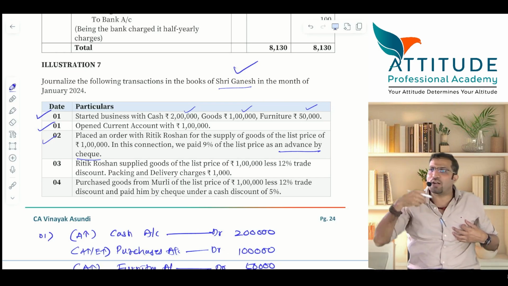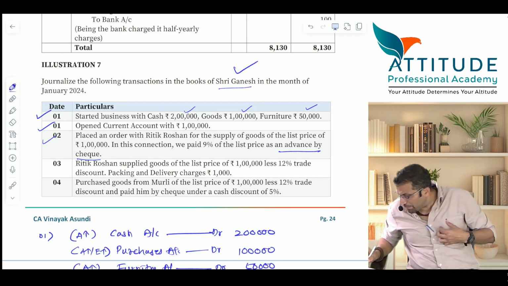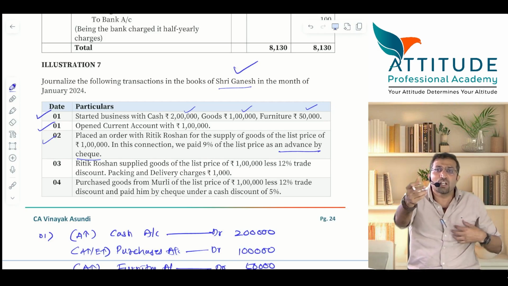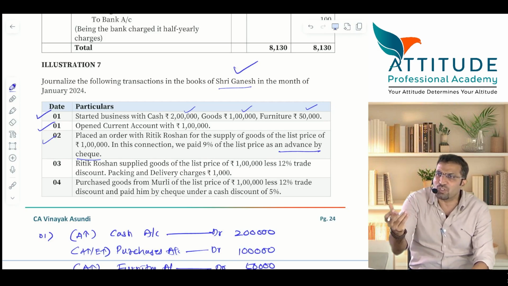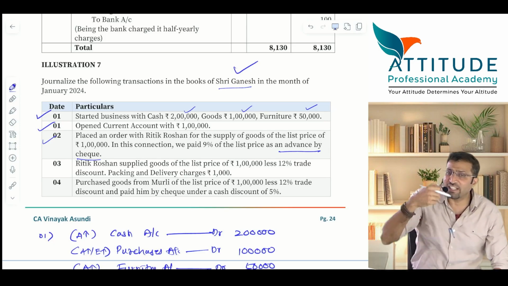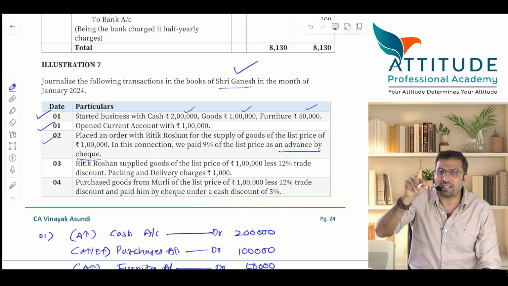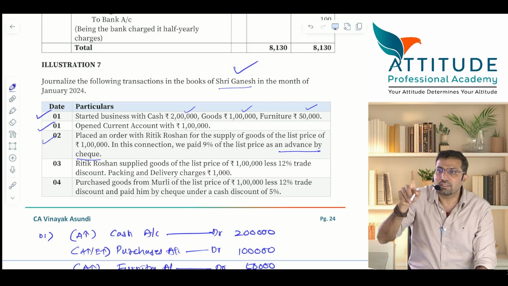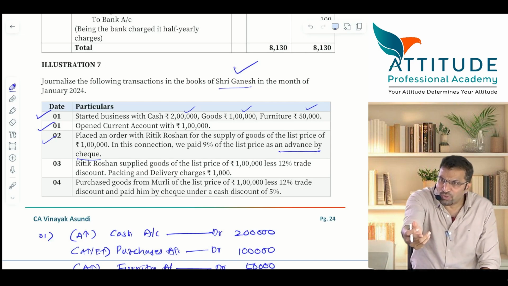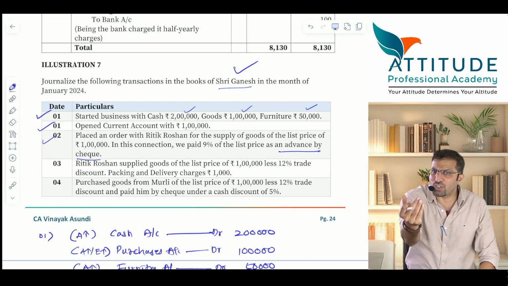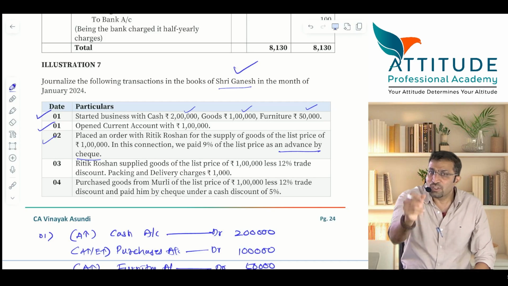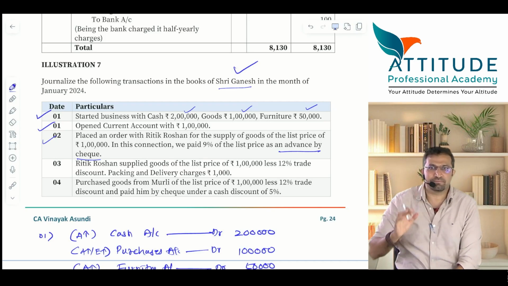You are placing an order. Right? Place an order with Hrithik Roshan. You are placing an order means you want to buy the goods, no? So you are placing an order with me. Worth rupees how much? 1 lakh. Now have I supplied the goods to you? Or is Hrithik Roshan asking an advance? So you are paying an advance to me.